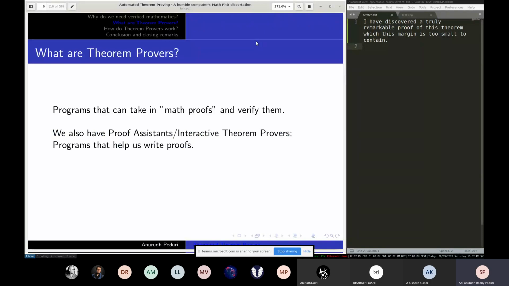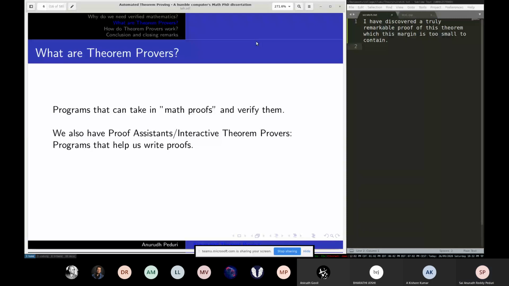And we also have something called proof assistants, or interactive theorem provers. These are programs with which you can interact. You can give it a theorem and it will give you the current proof state, and you can ask it to make small changes. You can give it one step at a time, and after every step, it will tell you what you need to prove after that step.